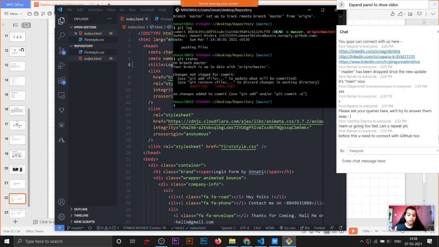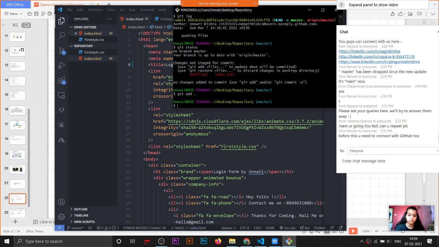Now we have to commit it. To save changes, we have to write the command commit. So first we have to add it. Add all the files, then commit. So we will write git add space dot. Space dot means adding all the files. If you want to add any specific file, then you write the name of that file. But for safety purposes, I will write dot. Then I will check again.